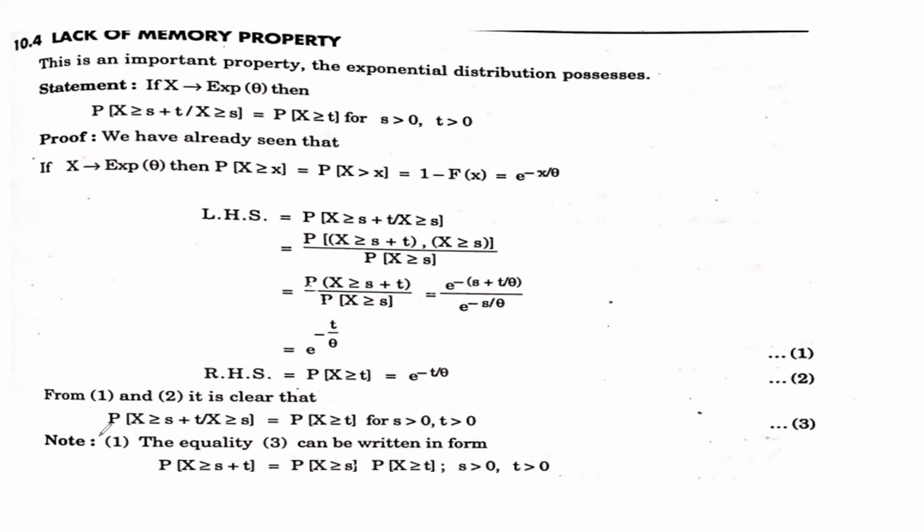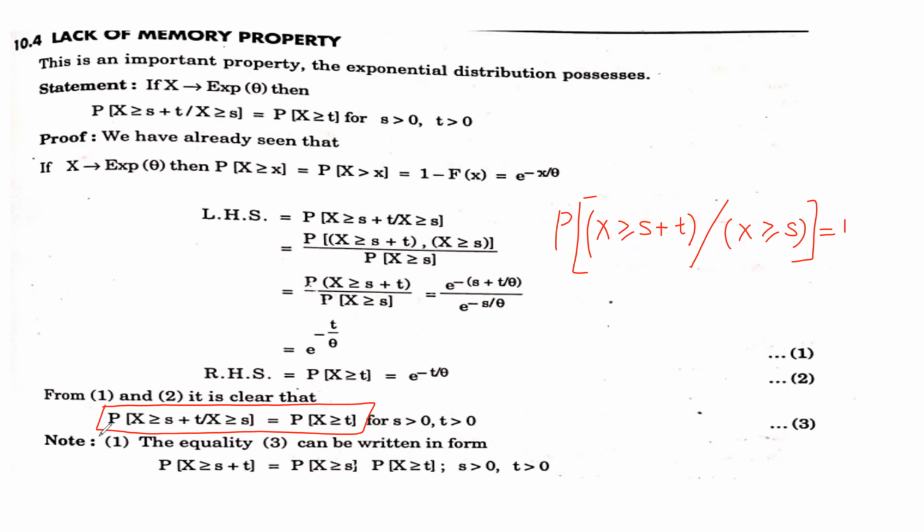Okay, this is your given. It looks like this: A given B. So we have here the probability of X greater than or equal to s plus t, given X greater than or equal to s, and this is nothing but the probability of X greater than or equal to t. Please remember this. So this inequality here, in the star, can be written in this form also.